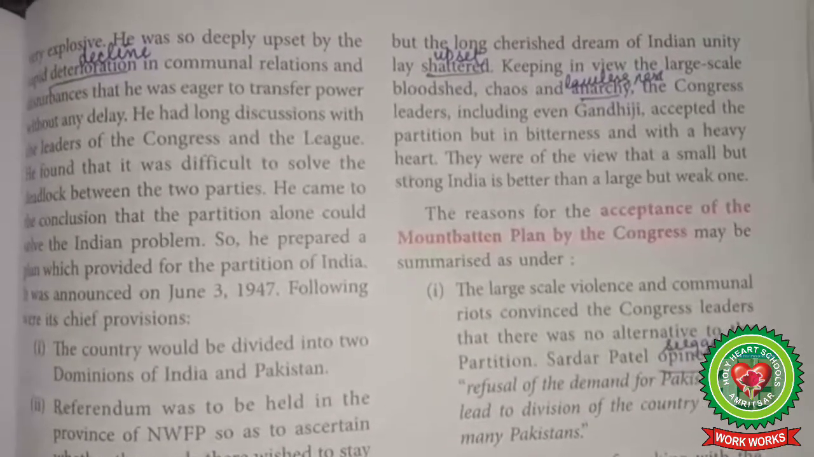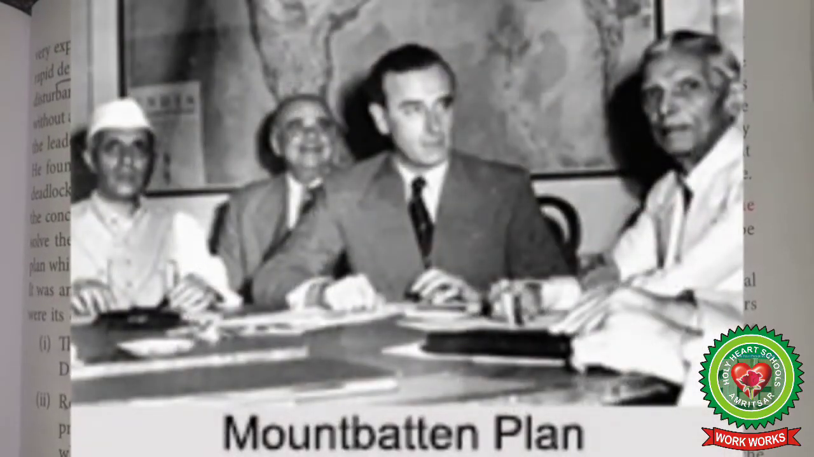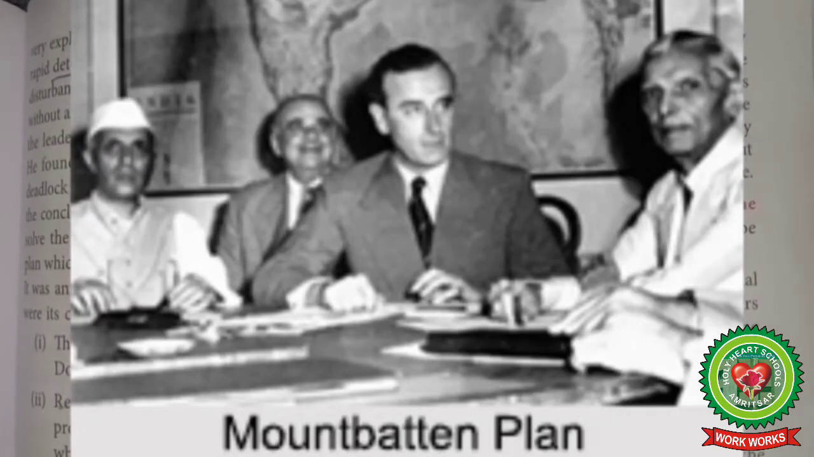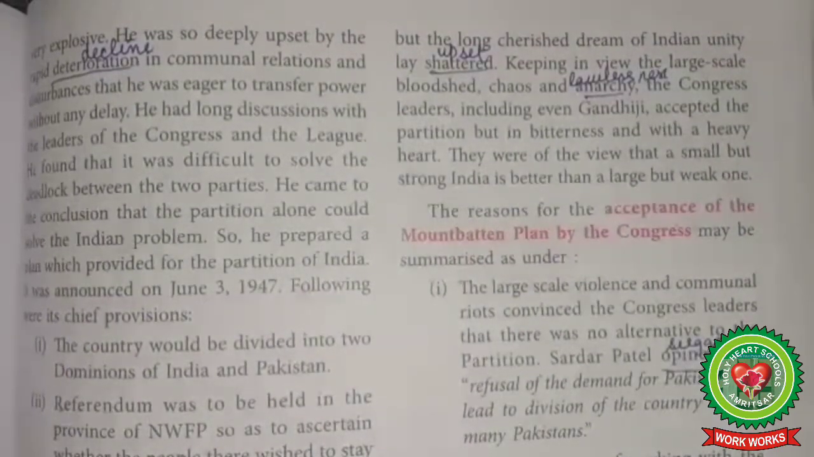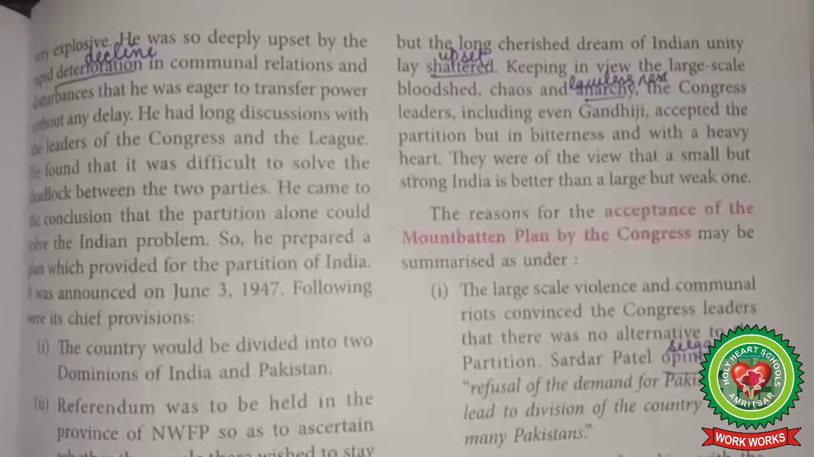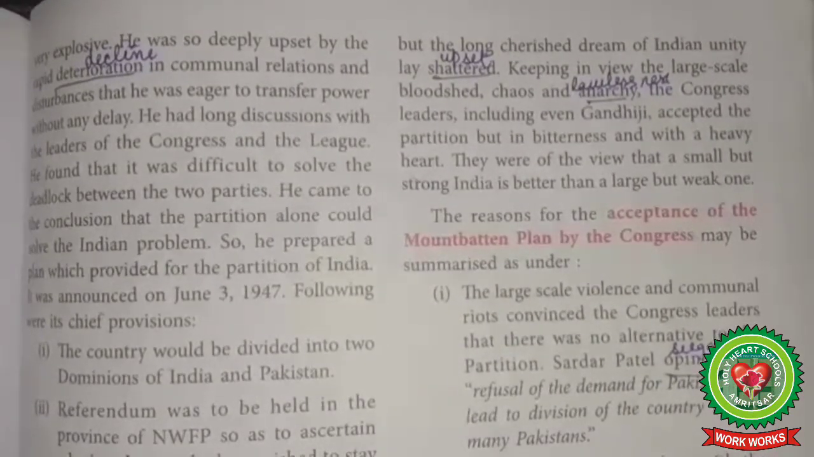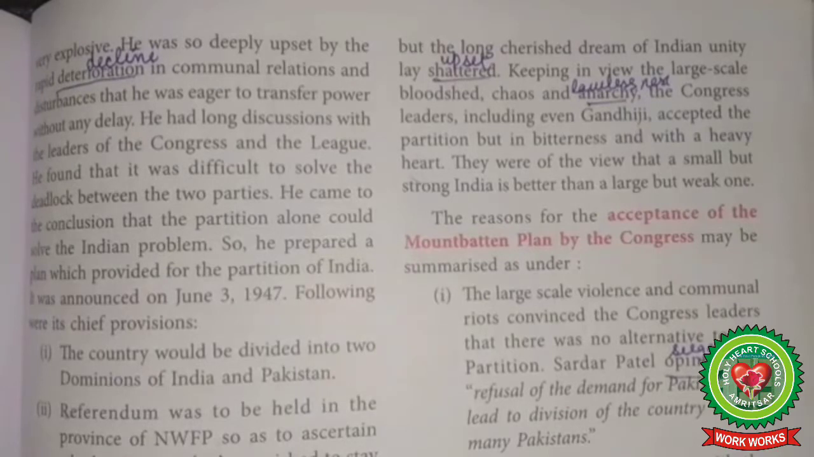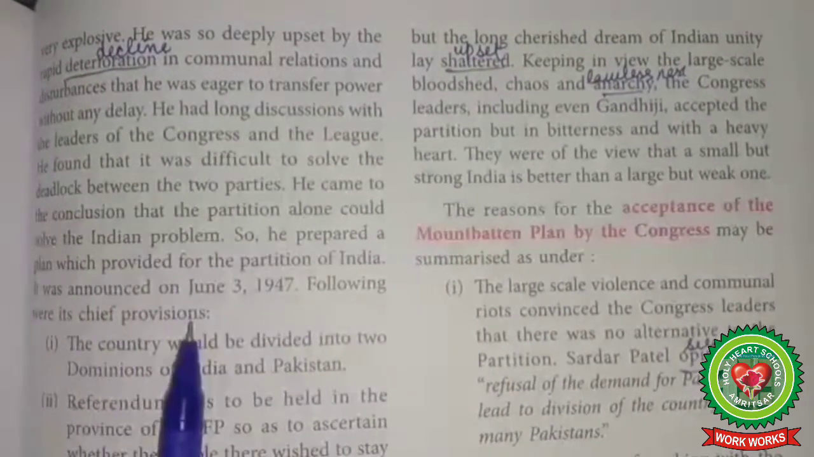So he prepared a plan and put his plan for the partition of India before the big seven leaders: Nehru, Patel, Kripalani, Jinnah, Liaquat, Nishtar and Baldev Singh. The Congress accepted the plan and Jinnah undertook to do his utmost to make the plan work. The plan was announced on 3rd June 1947. Following were its chief provisions.